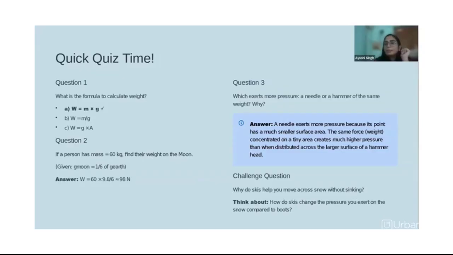Then coming to the third question, which exerts more pressure, a needle or a hammer of the same weight? Why? This you can easily tell by looking at the difference in surface area. Now, one more question is there. Why do skis help you move across snow without sinking? And that you have to tell. You have to think about it.